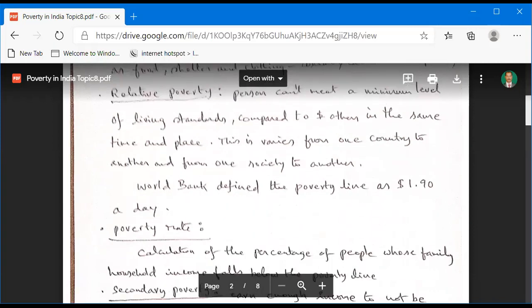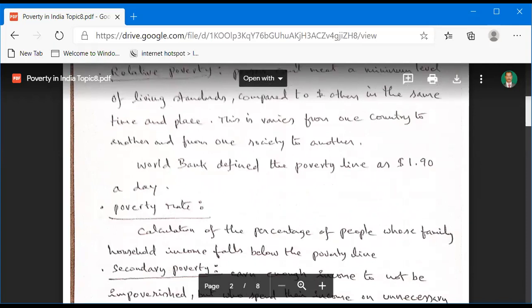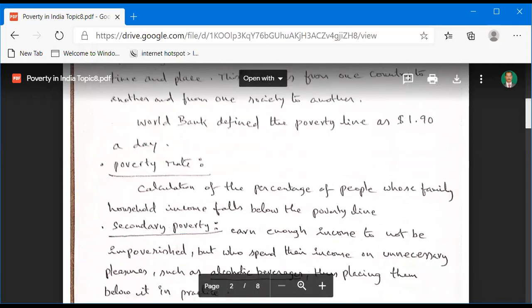And according to the World Bank, the poverty line is defined as a person having at least $1.90 per day, almost $2 per day. Now, $1 is almost 75 rupees, so $2 is about 150 rupees. So per person, at least 150 rupees a day according to the World Bank.